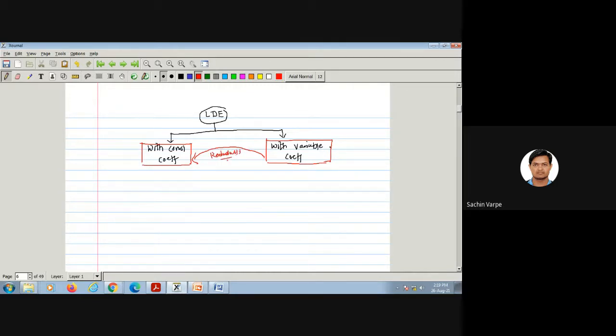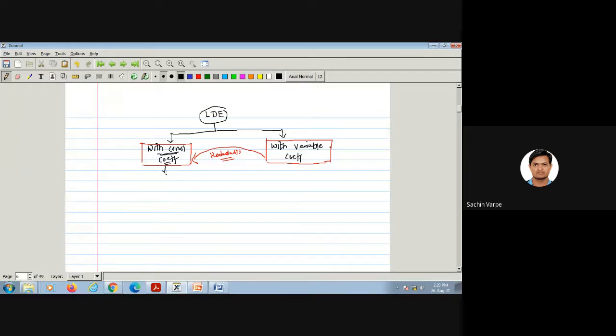Just like you might have seen the exact and non-exact differential equation, linear and non-linear differential equation in M2, right? If the equation is not linear, then you might have reduced it into linear with the help of some substitutions, isn't it? Yes, sir. So the same thing we are going to do here. We are going to convert those LD with variable coefficients into LD with constant coefficient, and then the procedure will be according to the linear differential equation with constant coefficient. So the main focus is on LD with constant coefficient, and that is what we are going to discuss throughout the unit.